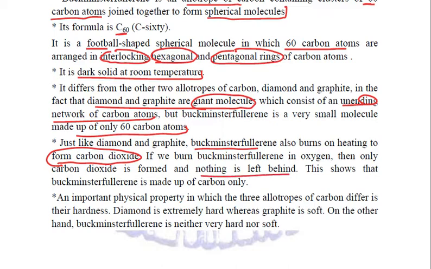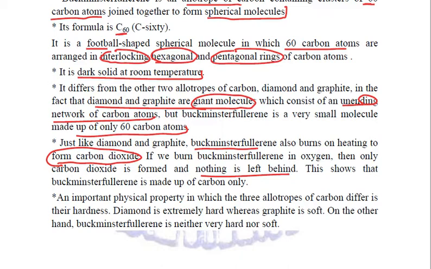Nothing is left behind. So again, the conclusion drawn from this activity is that Buckminster fullerene is also made up of 100% carbon. Right? Now these three crystalline forms, diamond, graphite and Buckminster fullerene, are called the allotropes of carbon. What are allotropes? We must know.